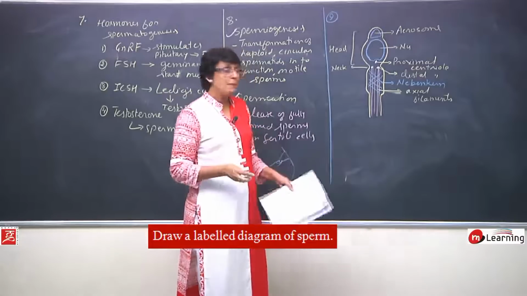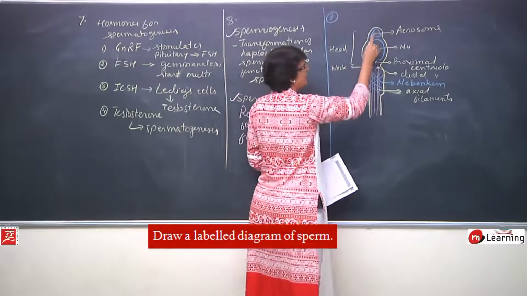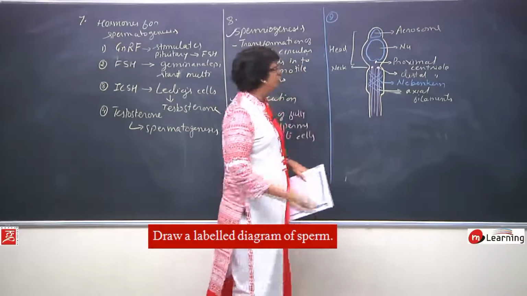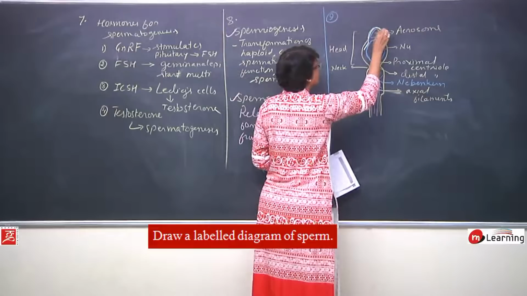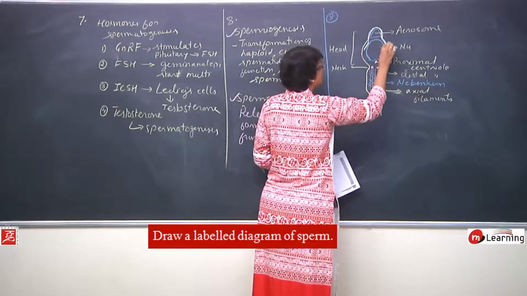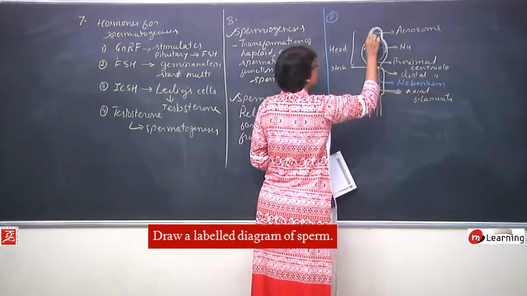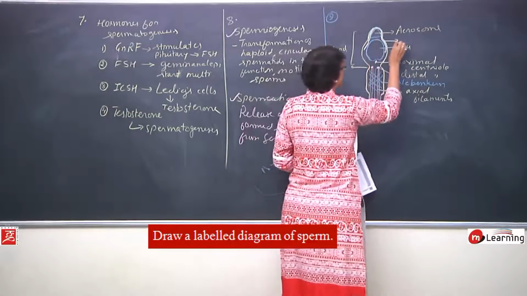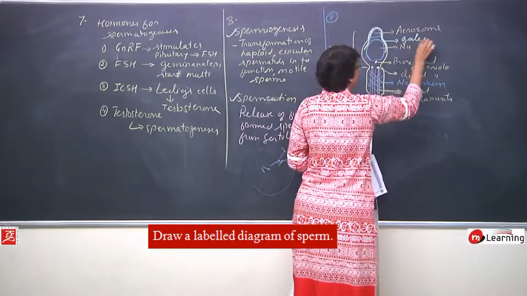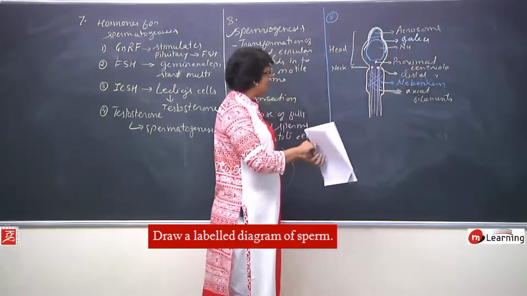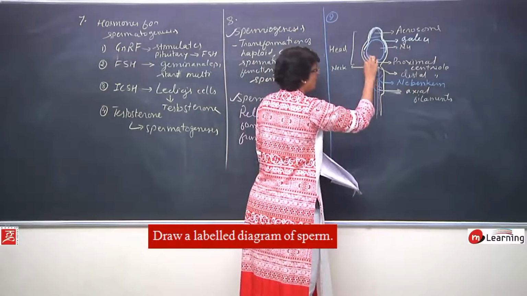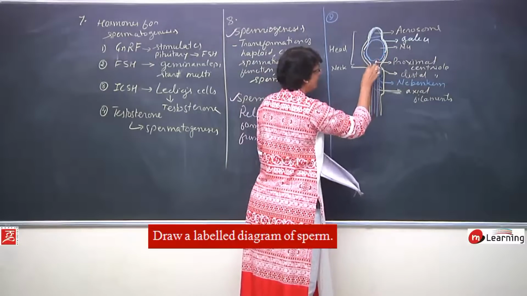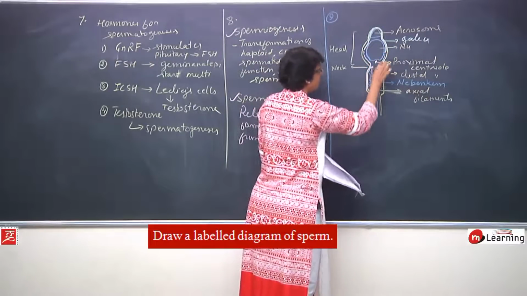There are two more membranes. The complete acrosome and upper half of the nucleus are protected by an additional membrane here. This membrane is known as galea, and one more membrane is there, which is lower, which covers the lower half of the nucleus and the complete middle piece.